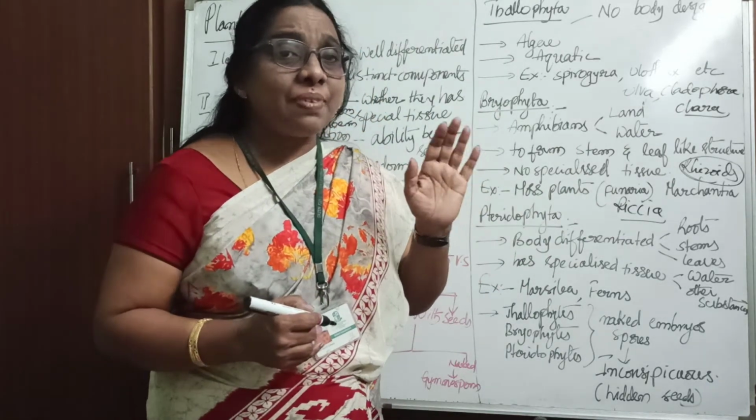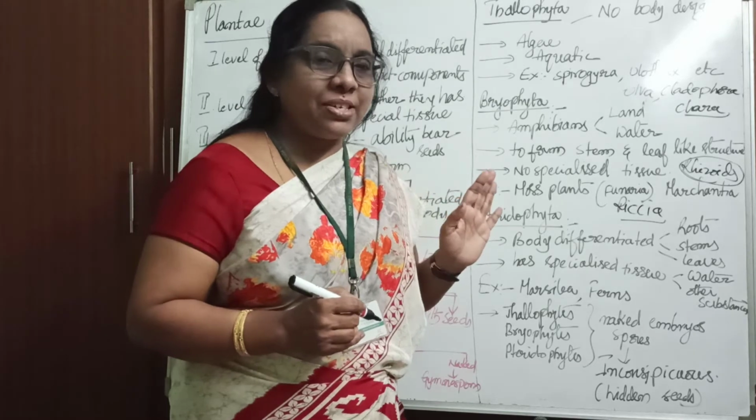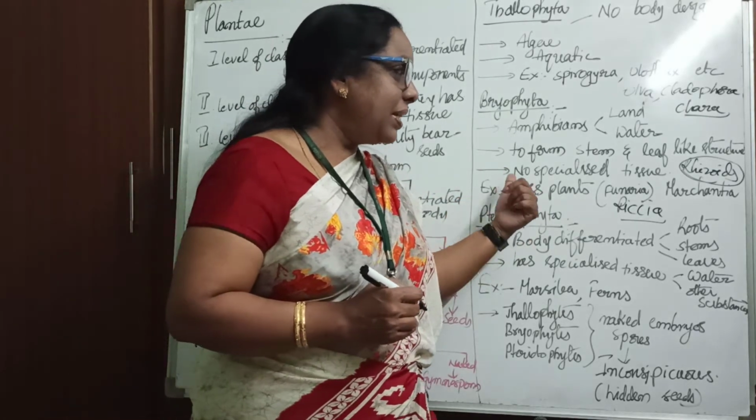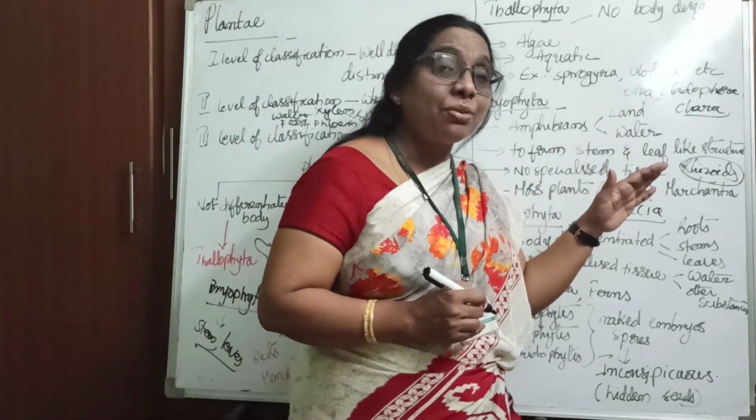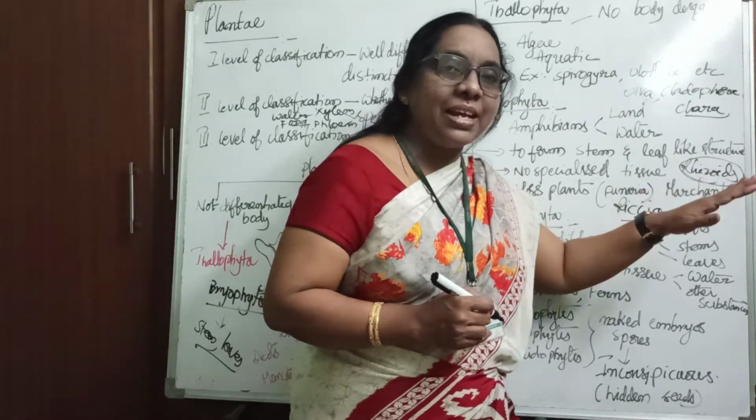Bryophytes are called plant amphibians. They live both on land as well as in water. There is no specialized tissue. And what you are observing here in the examples, they don't have roots, but they possess root-like structures, and they are called rhizoids.